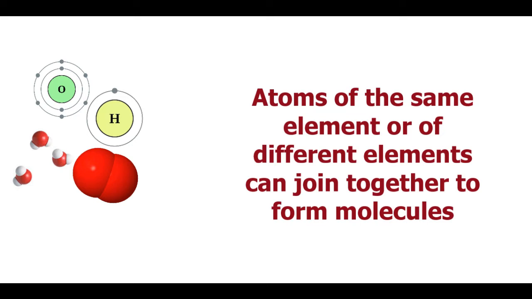Atoms of the same element or of different elements can join together to form molecules. However, there is a difference when atoms form molecules of elements and when they form molecules of compounds.